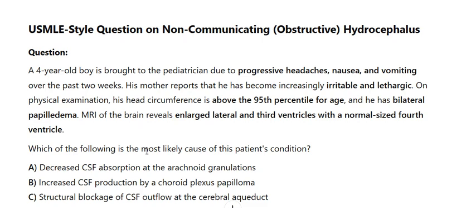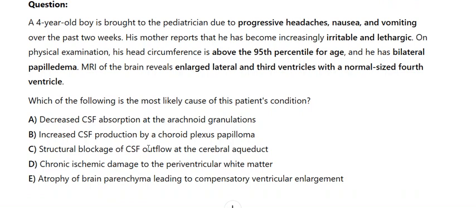A. Decreased CSF absorption at the arachnoid granulations. B. Increased CSF production by a choroid plexus papilloma. C. Structural blockage of CSF outflow at the cerebral aqueduct. D. Chronic ischemic damage to the periventricular white matter. E. Atrophy of brain parenchyma leading to compensatory ventricular enlargement.